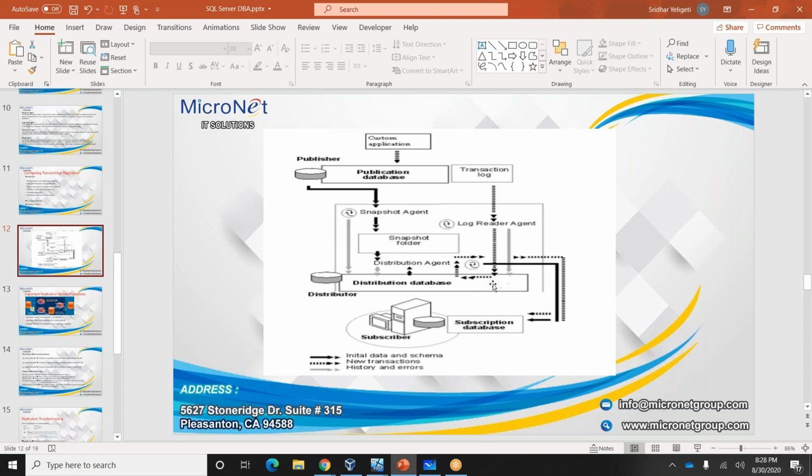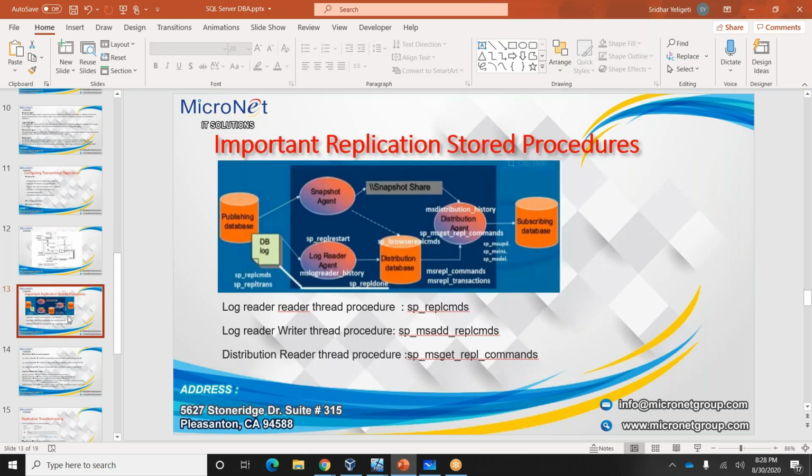From there, it will send them to the distribution database. From the distribution, the distribution agent will come into the picture and push the transactions to the subscriber. So these are the things.